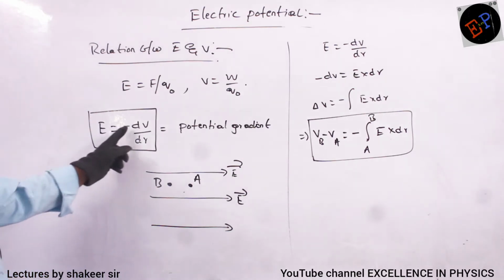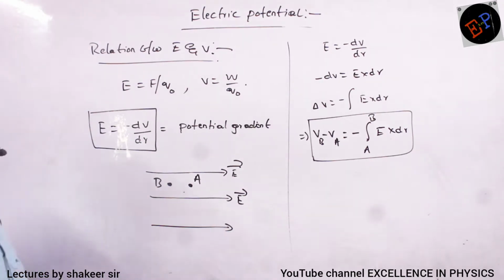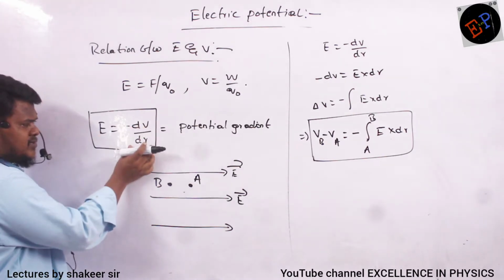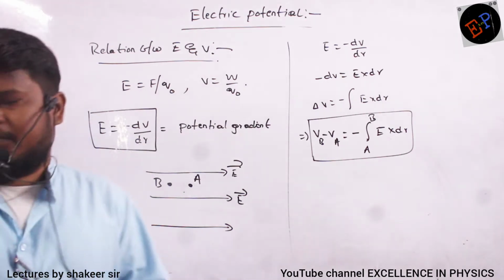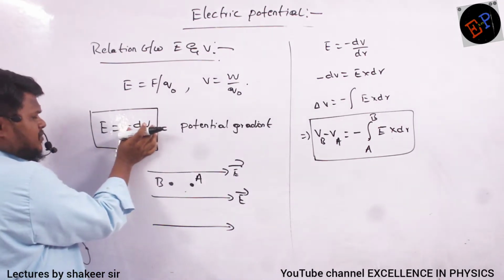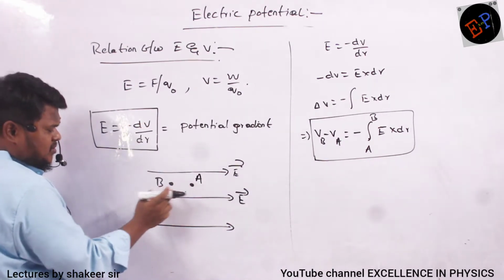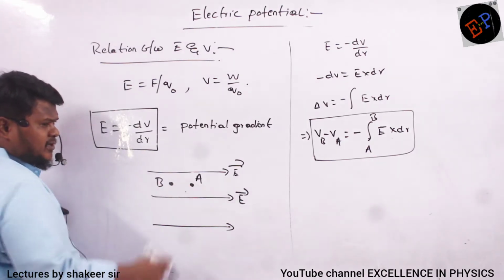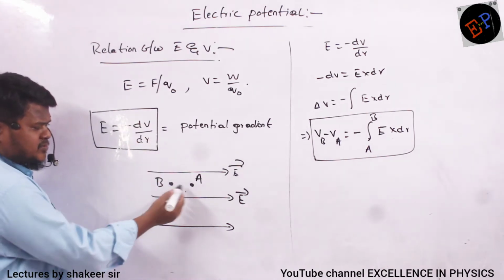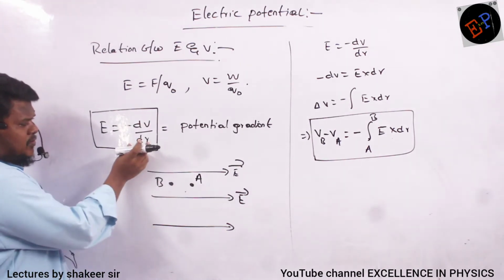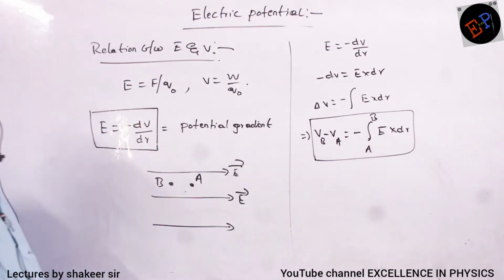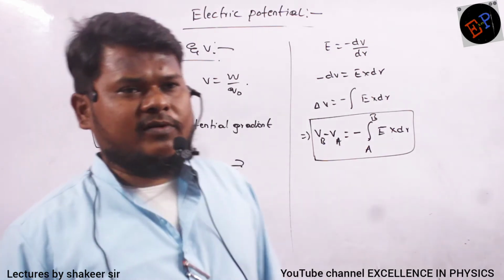E is equal to minus dV divided by dr. It means the field at a region is the difference of potential divided by the distance between the points. Is it clear? So dV means what? Change in potential between two points. At B there is a different potential, at A there will be a different potential. So the difference of potential is given by dV, a very small difference, and dr is the distance between them, a very small distance. So per small distance, what is the change in potential? That ratio is nothing but field. This is how you can define the relation between field and potential.